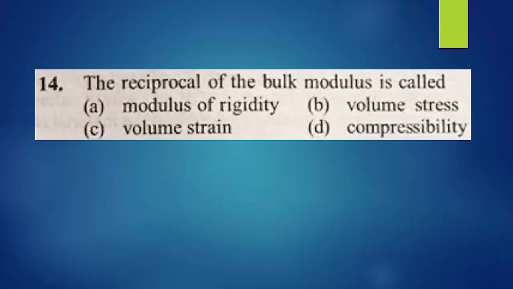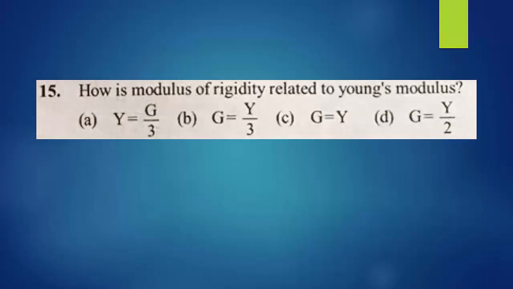14th question. The reciprocal of bulk modulus is called. Yes, it is a direct question. You already know the definition. The reciprocal of bulk modulus is compressibility. So option D is right. What is bulk modulus? Volume stress divided by volume strain. In bulk modulus, actually volume increases, but in compressibility, volume decreases. Compressibility is the reciprocal of bulk modulus. So option D is the right answer.